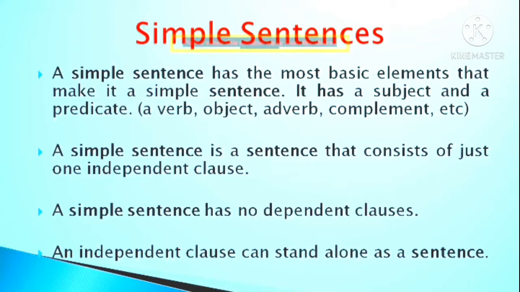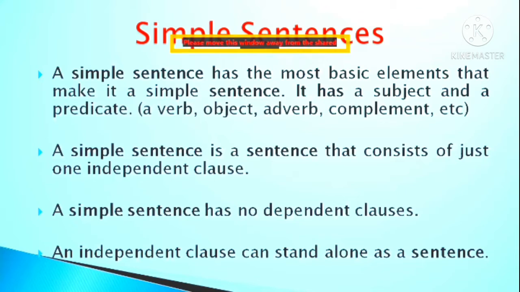That actually forms a simple sentence. So you can say like this also. A simple sentence has the most basic elements which make it a simple sentence.